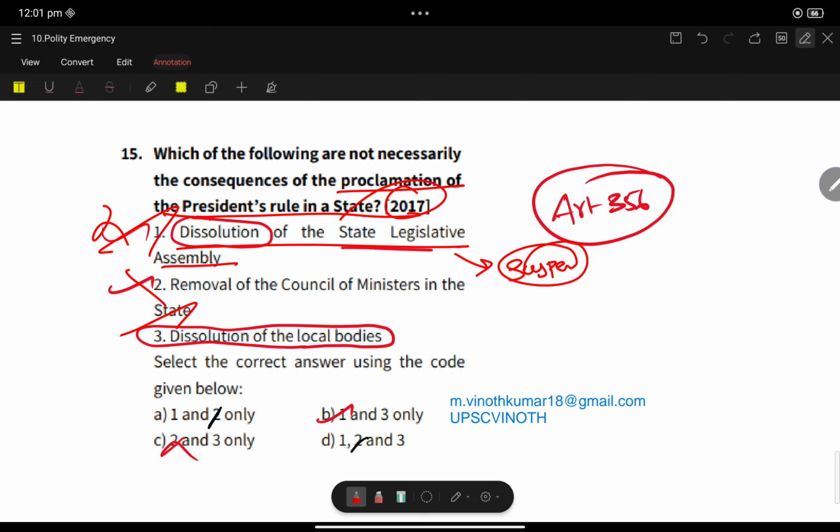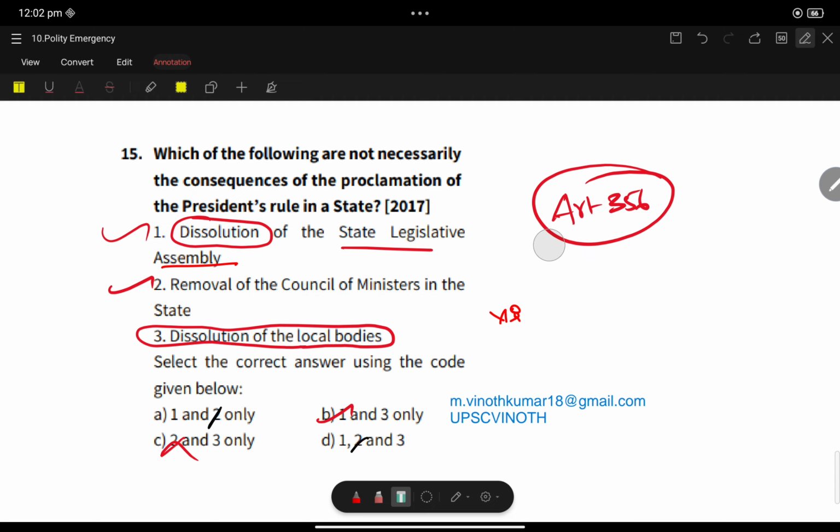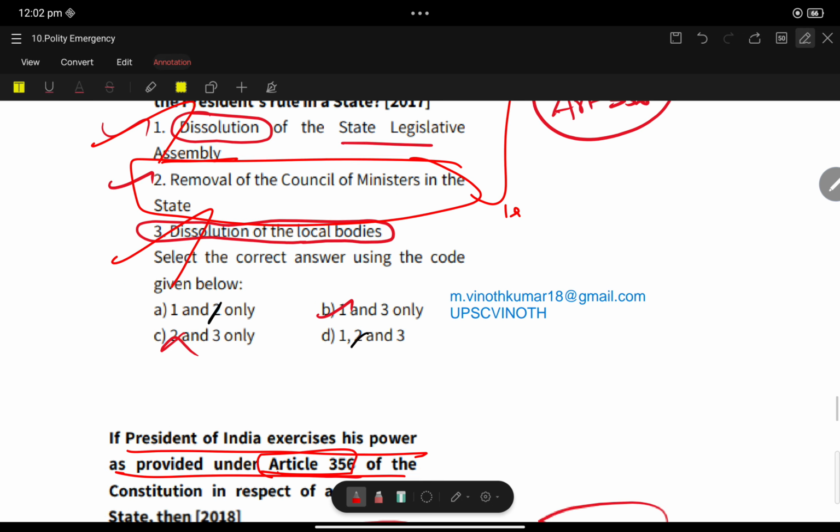Again, dissolution of local bodies. Statement 3 nowhere mentions that you should dissolve local self-governance. It does not automatically dissolve local self-governance. Removal of council of ministers: yes, ministries get removed. Only 2 is correct. They are asking which are not necessarily the consequences, so 1 and 3 are not necessary consequences of President's rule.